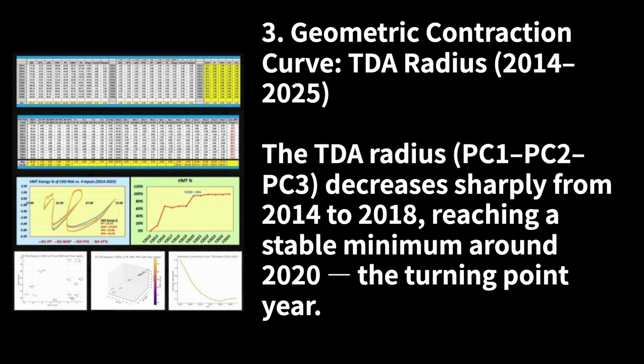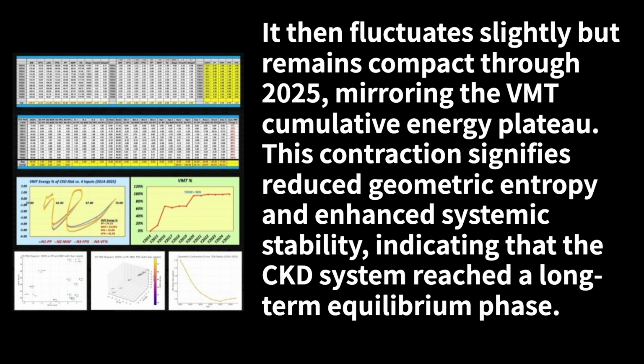The TDA radius, PC1 PC2 PC3, decreases sharply from 2014 to 2018, reaching a stable minimum around 2020, the turning point year. It then fluctuates slightly but remains compact through 2025, mirroring the VMT cumulative energy plateau. This contraction signifies reduced geometric entropy and enhanced systemic stability, indicating that the CKD system reached a long-term equilibrium phase.